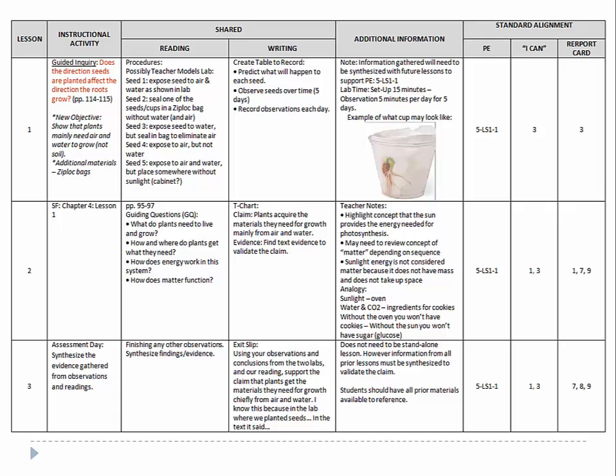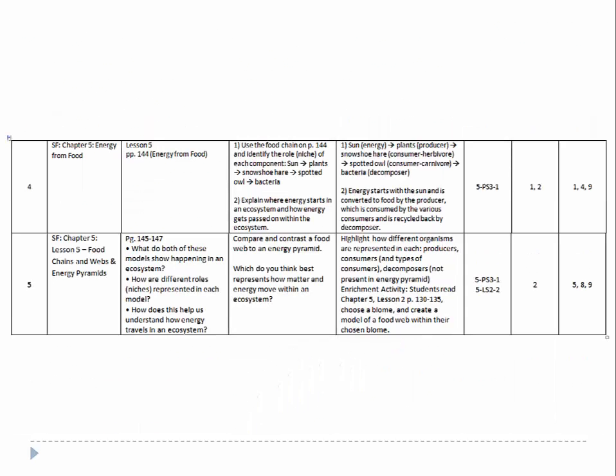For Lesson 3, students are examining the evidence from Lesson 1 and the textual-based evidence from Lesson 2 to support the claim that plants get the materials they need for growth mainly from air and water. As students transition to the next set of lessons, 4 through 8, their focus shifts away from what plants need to survive to what animals need to survive, and that food energy comes from the sun.